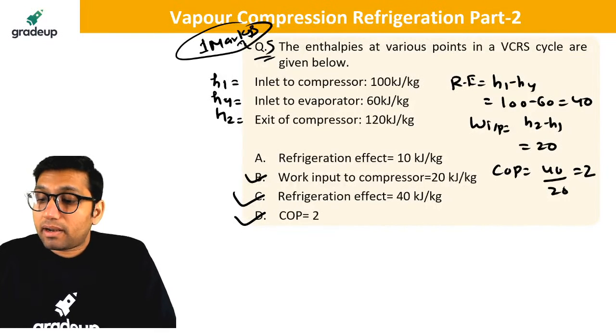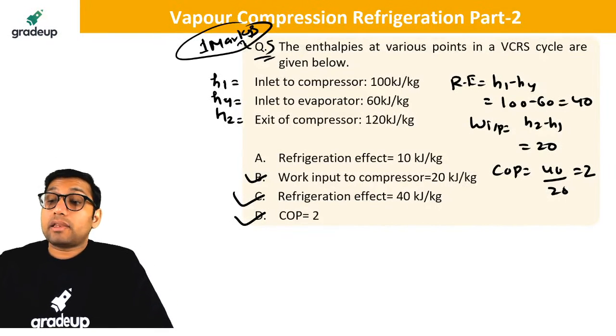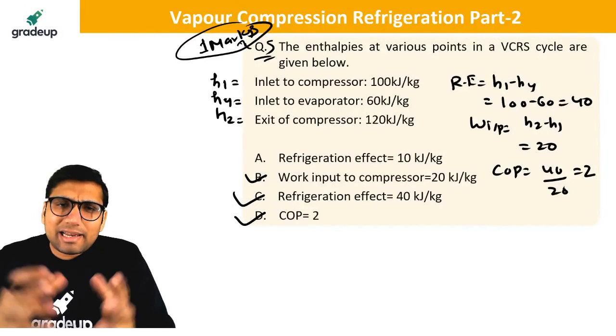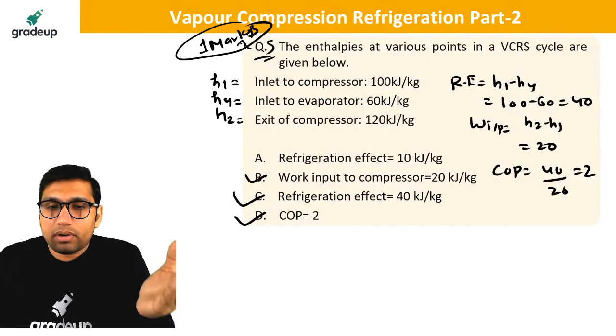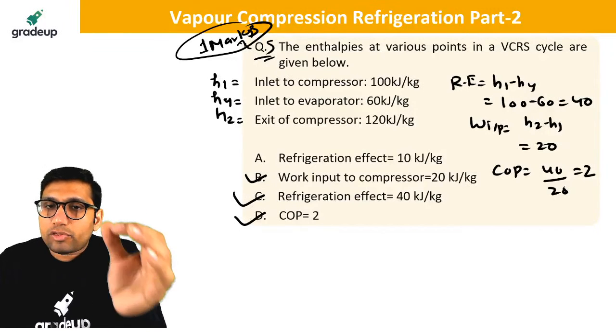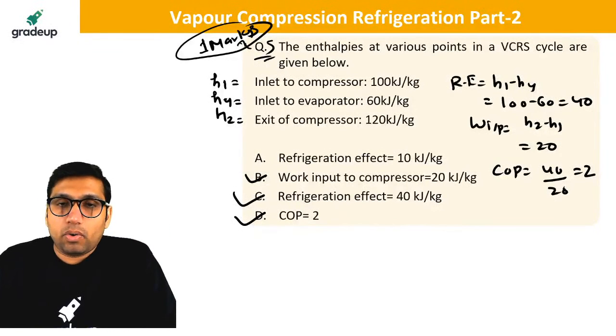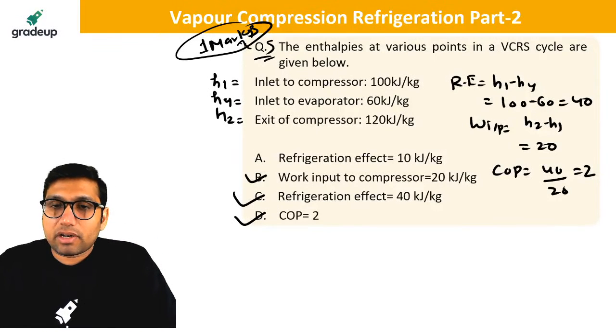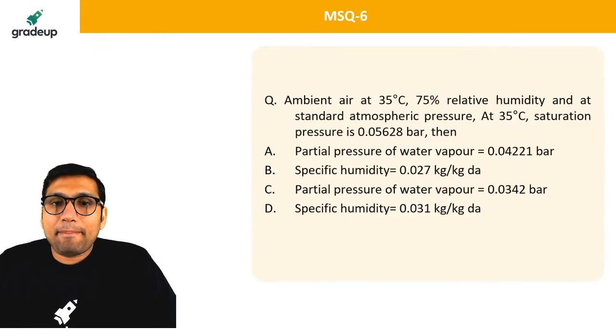Very simple question. But this type of question can be asked in 1 mark. They can give you the value of enthalpy and ask you to find directly the value of refrigeration effect, work input, COP. A 1 mark MSQ question will be like this. Everyone has given the right answer. Good. Next question. Ambient air at 35 degrees Celsius, 75% relative humidity, and at standard atmospheric pressure.